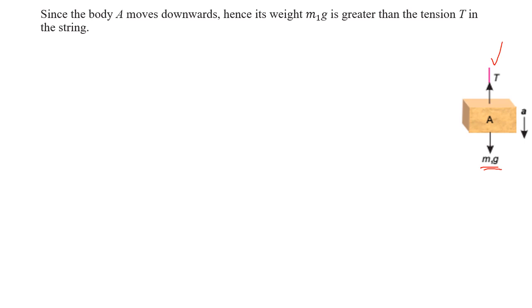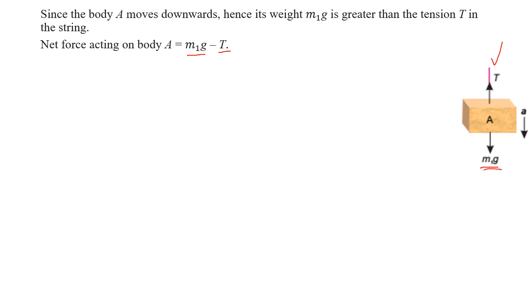Now, what will be the net force? Since the weight is greater, the net force on body A will be equal to mg, the greater force, minus T, the smaller force.